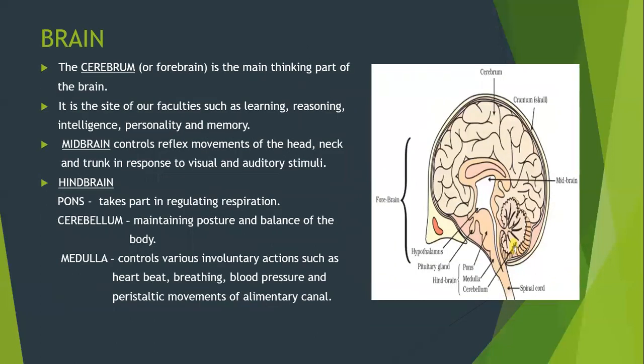First, the cerebrum or forebrain is the main thinking part of the brain. It is the site of our faculties such as learning, reasoning, intelligence, personality, and memory. All our thoughts, sensations, actions, and movements are controlled by the cerebrum. All the voluntary actions of the body are controlled and coordinated by the cerebrum.